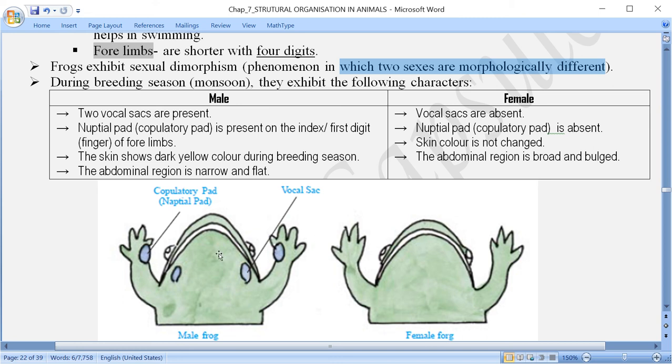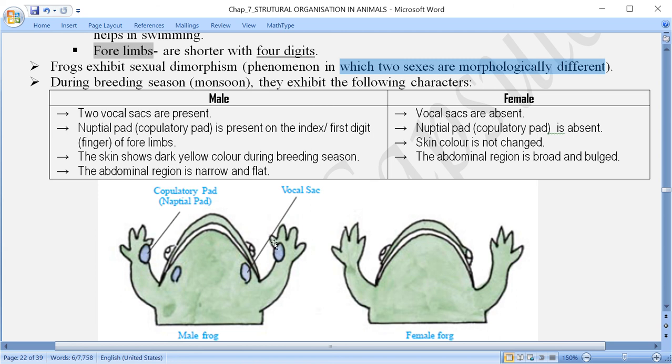And in case of male, we have just discussed fore and hind limbs. So here forelimbs की बात कर रहा हूँ. In the forelimbs, the first finger, which is also called the index finger, and over here I have discussed digits 1, 2, 3 and 4.